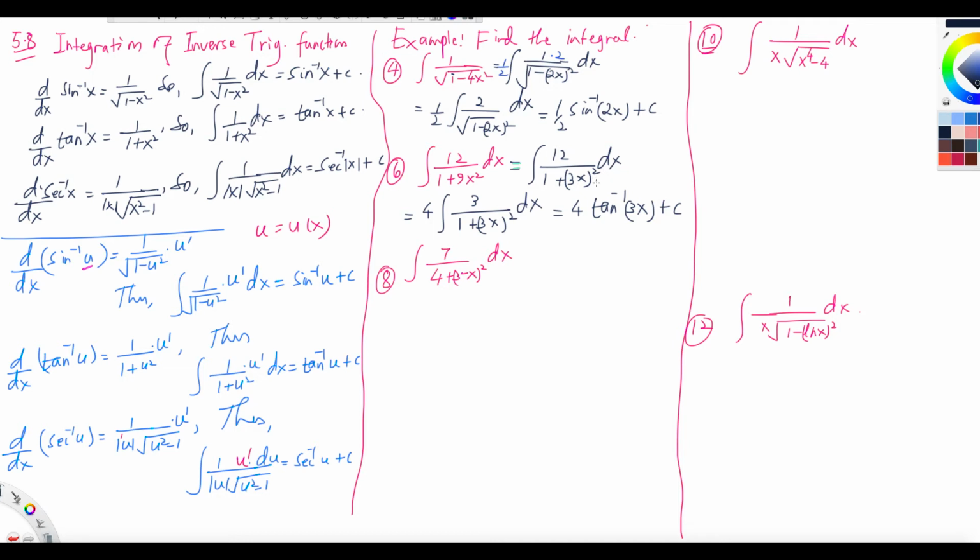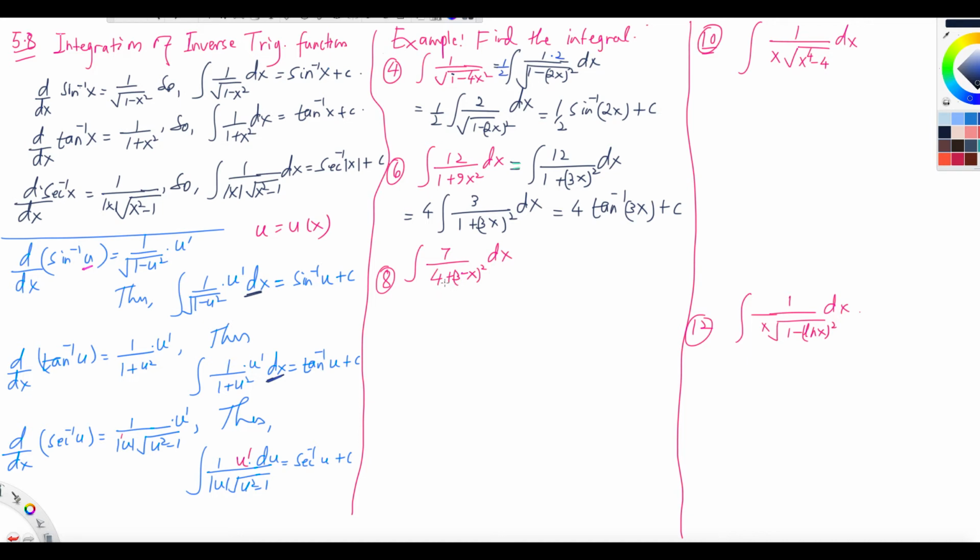Okay? So you need to put it in that format, and then you need to know what you should take for u. We are not doing u substitution, but we are trying to change it into the formula of u here. It is not a u substitution because there is still dx. We are just thinking like that. If I take this as u, how would that look, kind of, okay?